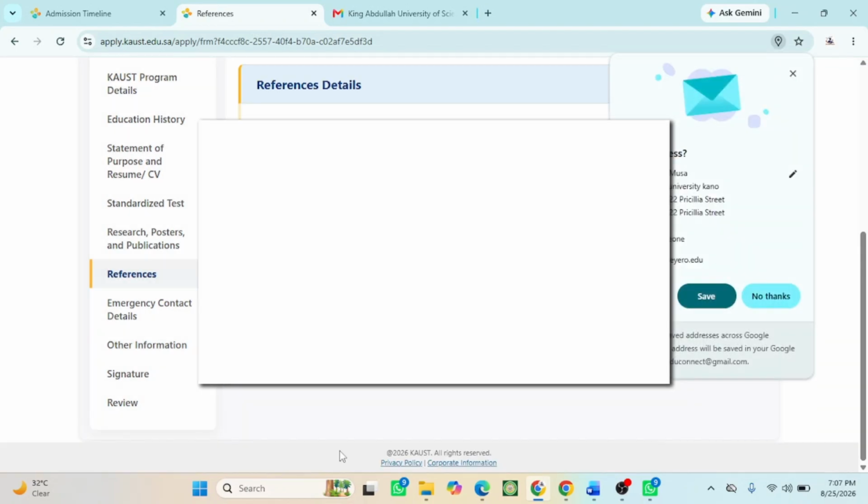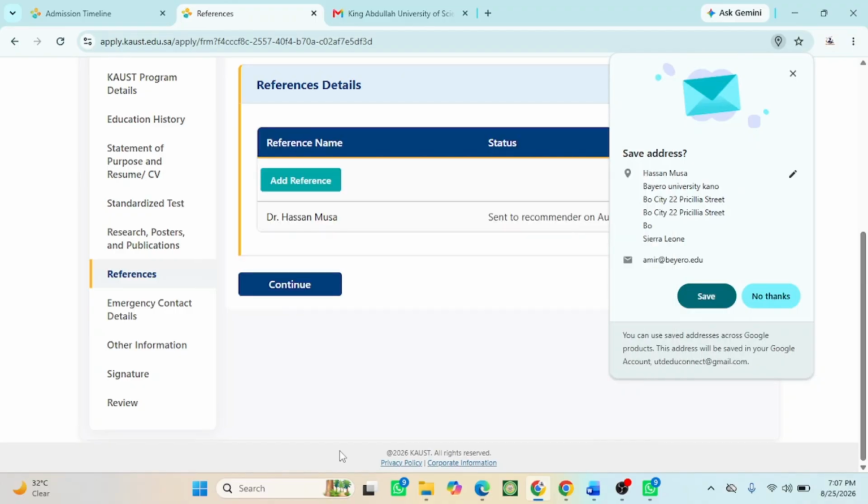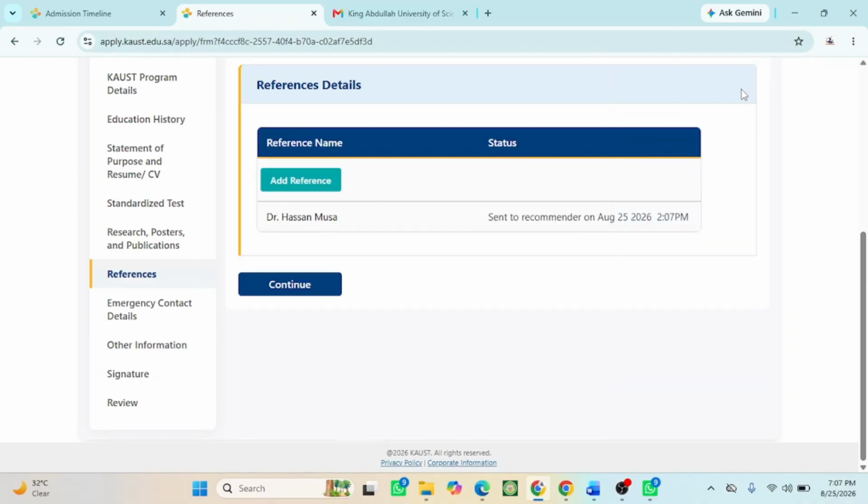Recommender: make sure you have contact with your recommender so that they can receive the email. I have written the details of my referee. You can add another referee. You add at least 3 recommenders' information. Your recommender will receive an email from the King Abdullah University asking them to provide a recommendation letter in support of your application.